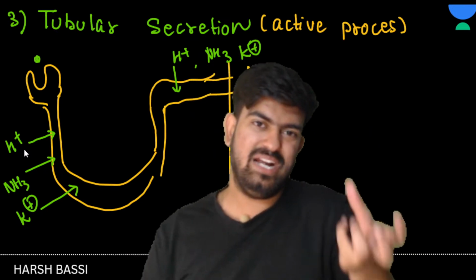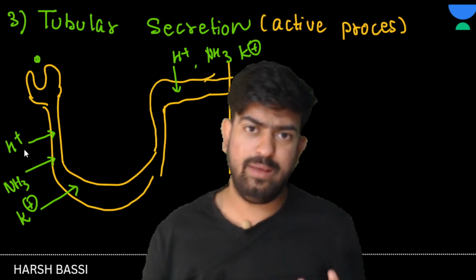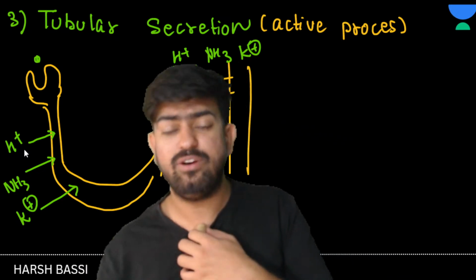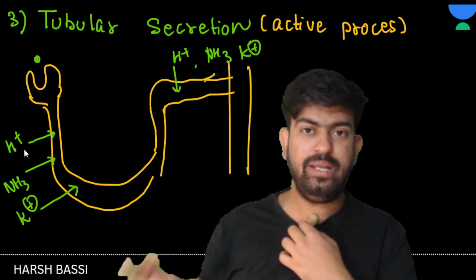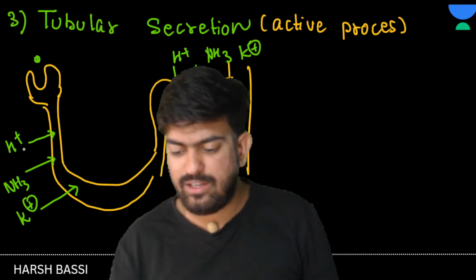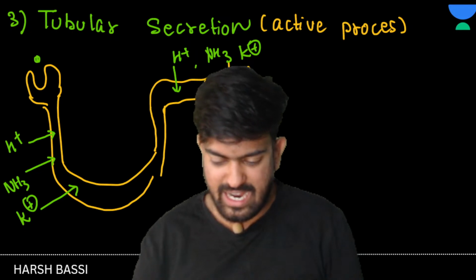Ultrafiltration happened. From the ultrafiltration, what happened after that? Selective reabsorption. We have reabsorbed the useful things, and the ones which have been left we have again sent to the PCT or DCT, right? And then finally, what we are having is the urine.